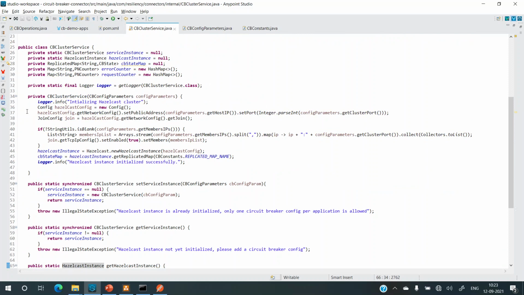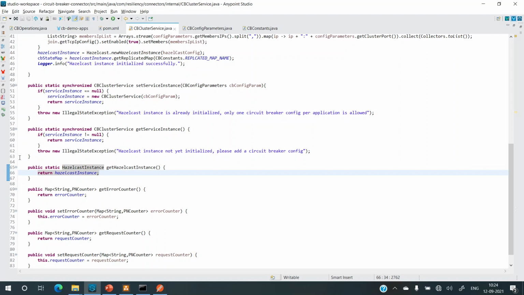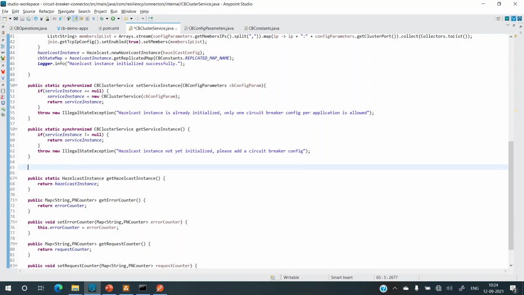Now you also want something to destroy as well, right? If the runtime shuts down, in that case, we want to release everything and we want to destroy this object, or the application which is having circuit breaker shuts down. We want everything to be removed. So we add a method for destroy.